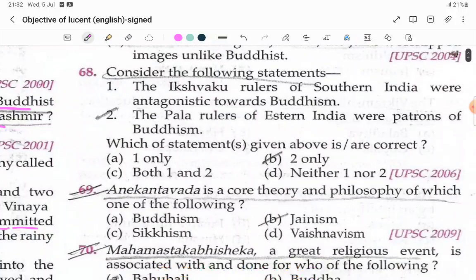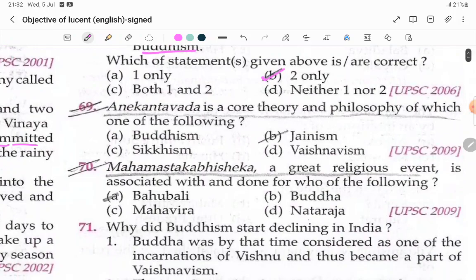Consider the following statements. Only 2 is correct. The Pala rulers of eastern India were patrons of Buddhism. Anekantavada is the core theory and philosophy of which of the following? Jainism.